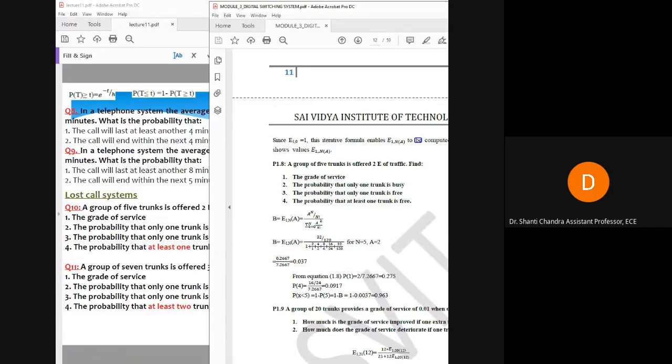One more answer, 0.04 is not correct. 0.037 is the right answer.